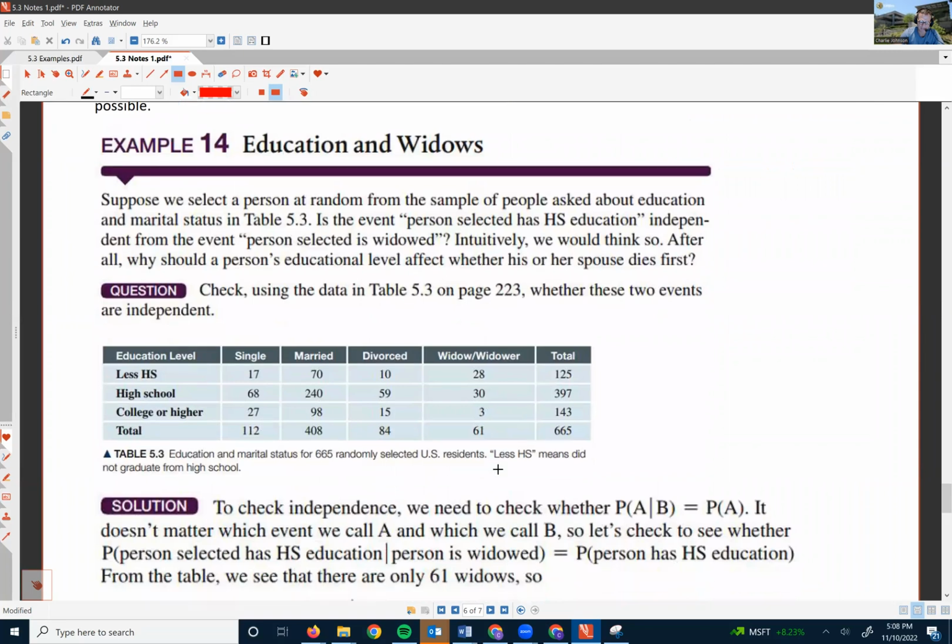So remember, to check independence, we always check that the probability of event A given that B occurs is equal to the probability of A. We want to say that knowing B doesn't change the probability that A occurs. It doesn't matter which one we call A and which one we call B, so let's check to see whether putting A as the person selected has high school education and B person is widowed. So we would want to check if the probability that the person selected has a high school education, given that the person is widowed, is the same as the probability that the person has a high school education.